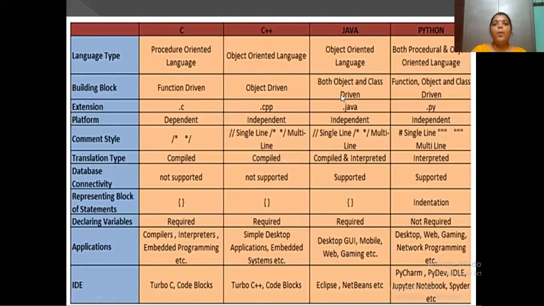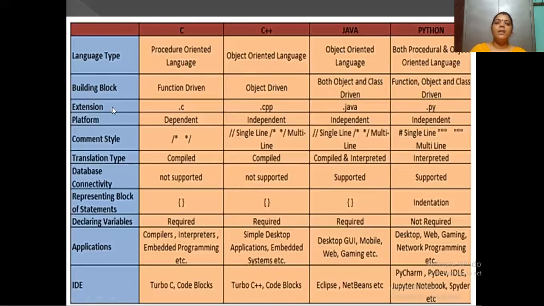In Java, both objects and classes are used to write the program. Coming to Python programming, functions, objects, and classes are used in the Python language.